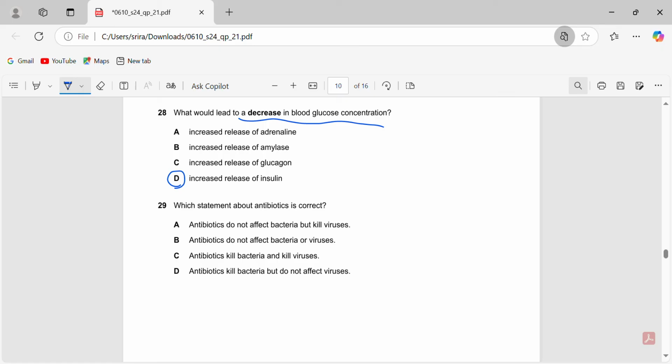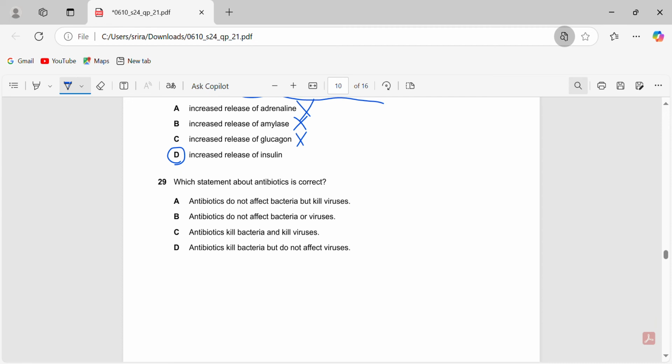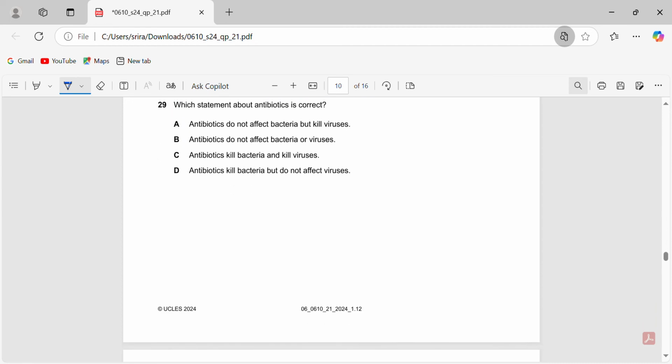So increased release of amylase is just not right. I'm just going to tell you why the others are wrong. I already explained the glucagon point. Adrenaline will actually increase your blood glucose concentration. Amylase is an enzyme, so no. Then which statement about antibiotics is correct? Antibiotics do not affect bacteria but kill viruses. That is not true. They actually kill bacteria and not viruses. So it's 29D.